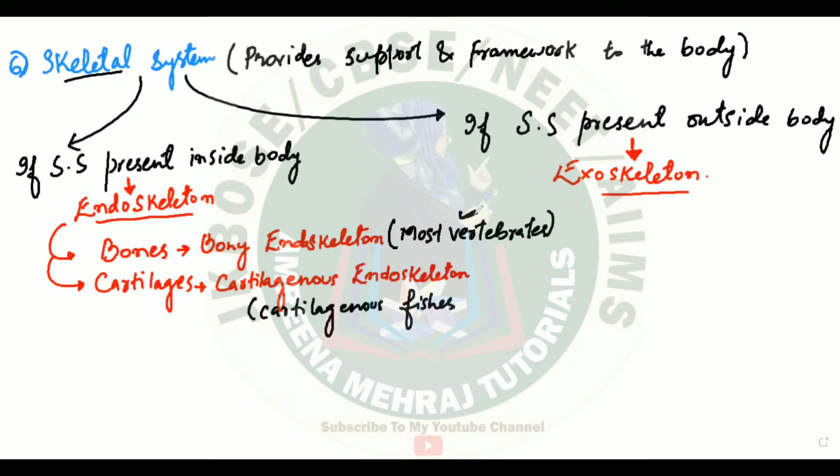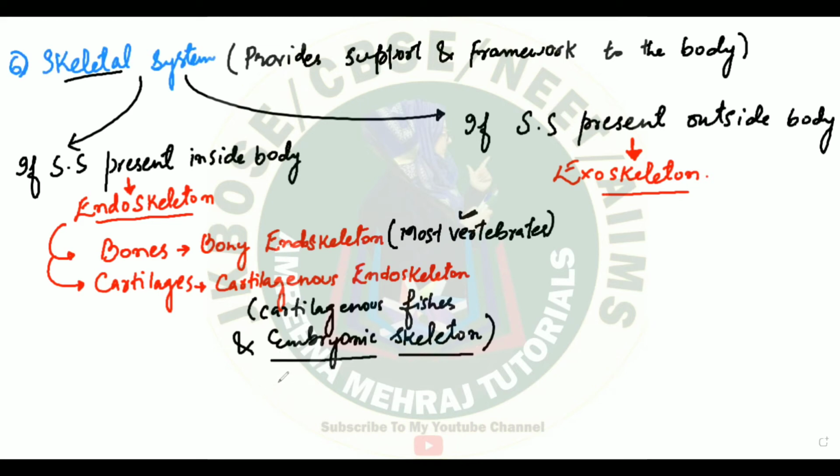skeleton, but at the adult stage. During embryonic stages, you have embryonic skeleton. And embryonic skeleton is not made up of bones, it's made up of cartilages. So you have to remember that cartilaginous endoskeleton is present in cartilaginous fishes, yes, but you will find this in vertebrates also, but at which stage? In embryonic stage, because embryonic level skeleton is cartilaginous skeleton.